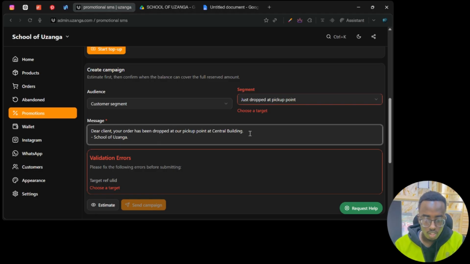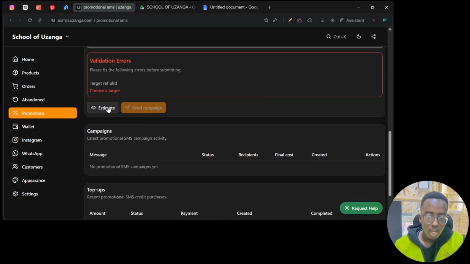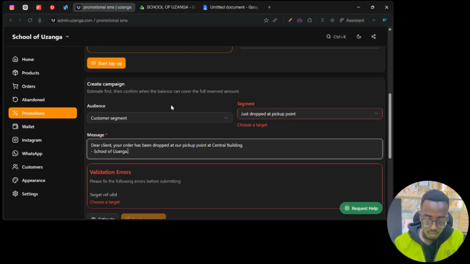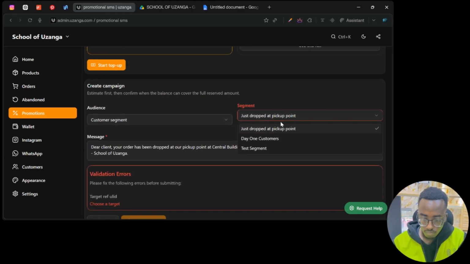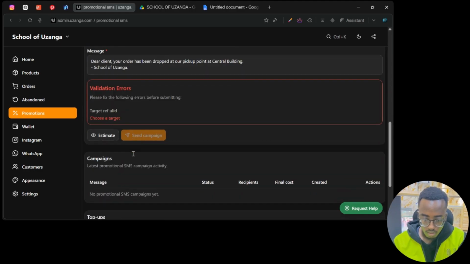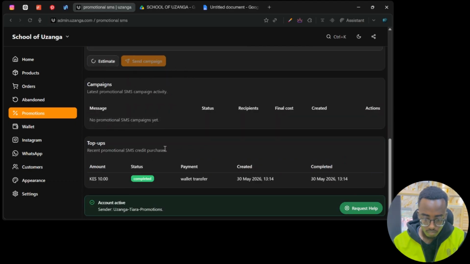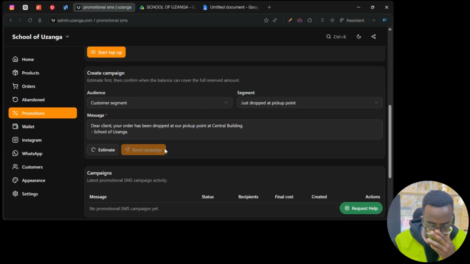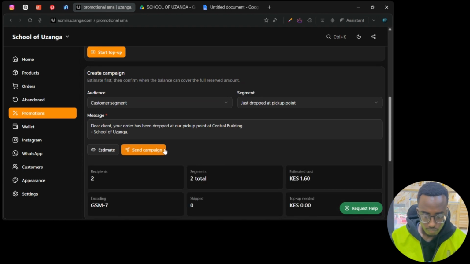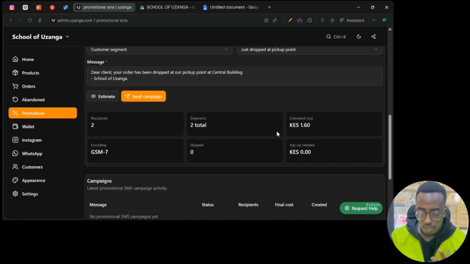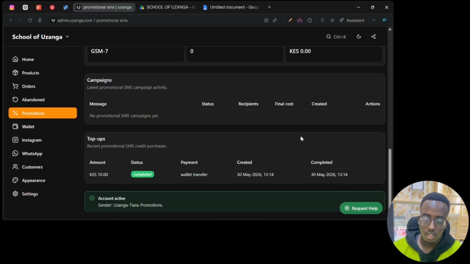So with that, now we can estimate and see how much this is going to cost. So estimates. We have 2 recipients and the segments are 2. So it's going to cost us a total of 1.6 shillings.